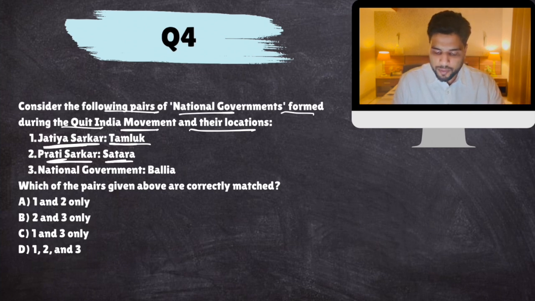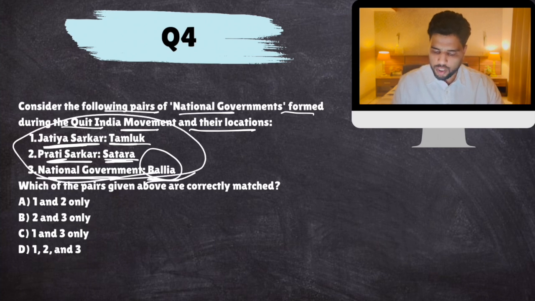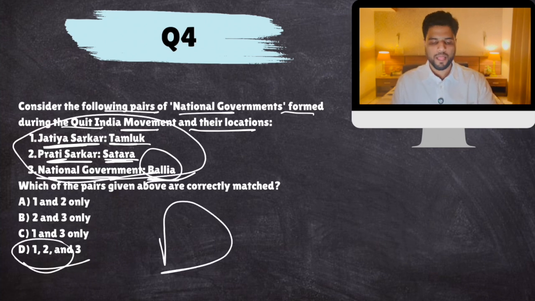Then in Satara district, Prati Sarkar was formed. Again, the British lost control of Satara, but they regained it. They even did aerial bombardment. And national government in Balia district of United Provinces by Chittu Pandey, very famous. So yeah, all three are correctly matched.